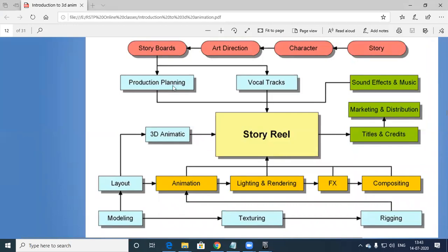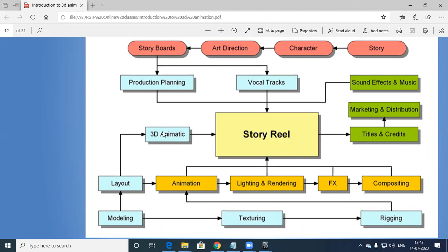Okay, so production planning. After that, we have to do voiceover. We have to record voice. Production planning involves sound effects, marketing, distribution, all these things. Our major task comes over here. Once the story is done, and we have received it from production planning, we will do 3D animatics. Before going directly into 3D work, we plan 3D animatics, where we plan how the first scene will come, then how the second scene will come. Next we will do layouting.